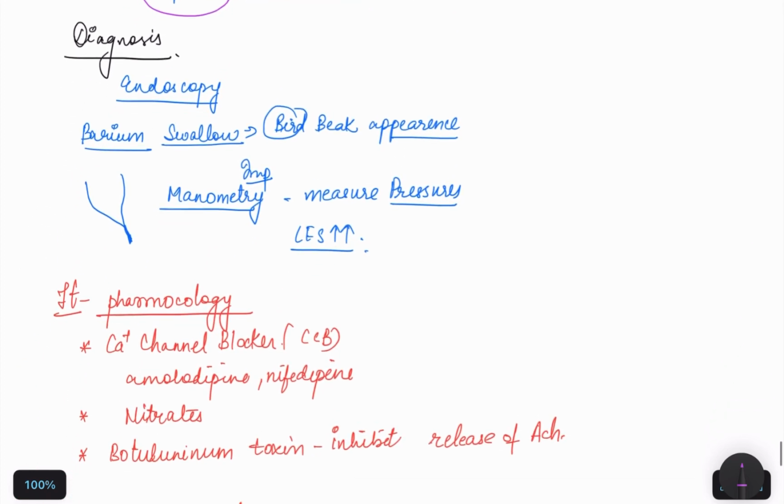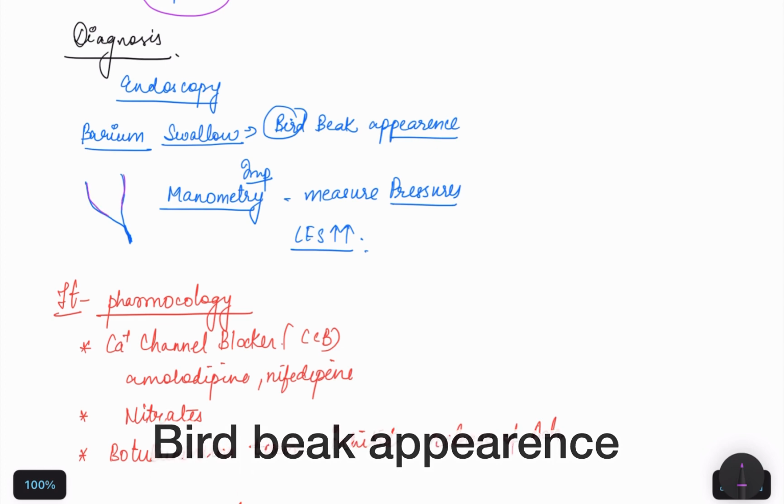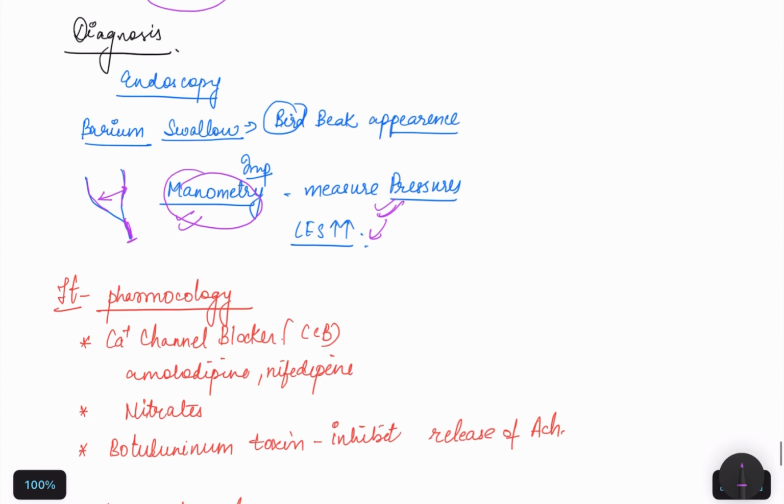So how can we diagnose achalasia cardia? First is endoscopy, which is used for all esophageal disorders. Second is barium swallow. We can see the bird beak appearance. From above, it is dilated, and from below, it has a beak-like appearance. We can also diagnose with manometry, which is very important, and it measures the pressure. The lower esophageal sphincter pressure is increased in this case.